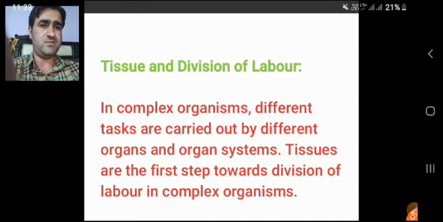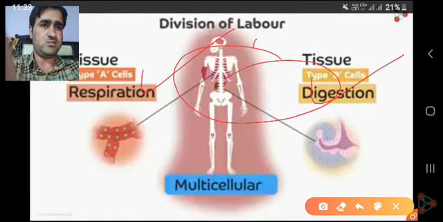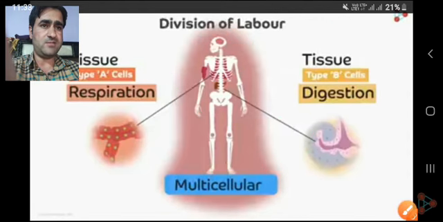performs all the functions. You see, in humans, for example, respiration will be carried out by a particular group of cells specialized for the job, while digestion will be carried out by a different group of cells which are specialized for the job. Such a specialization is known as division of labor in multicellular organisms.